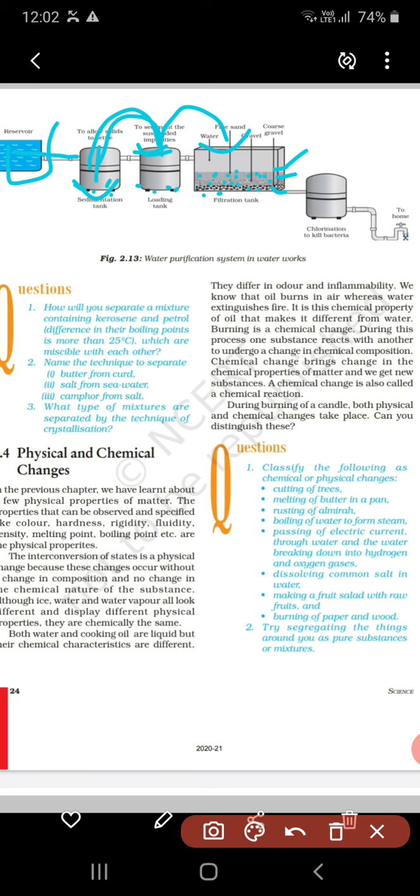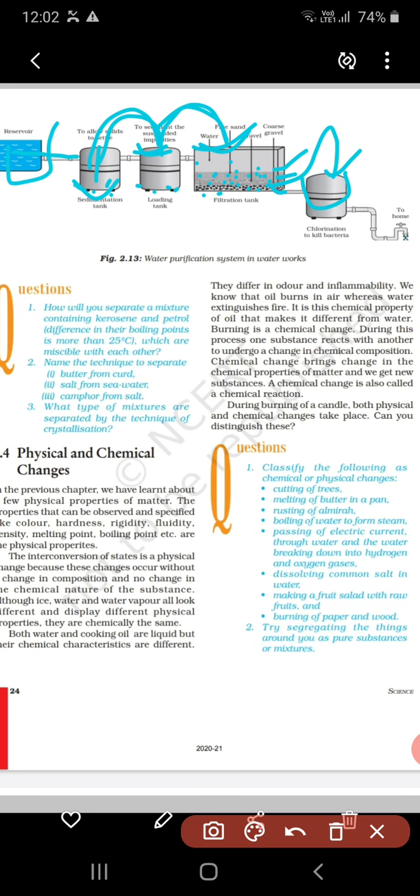First the water passes through the finer sand particles, and the impurities settle into them. Now the clear water goes into the chlorination chamber.